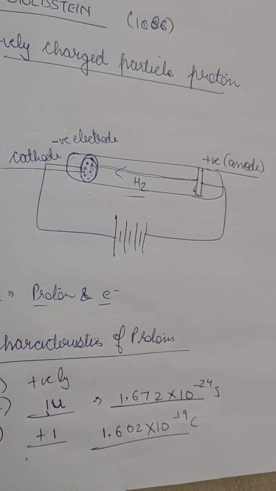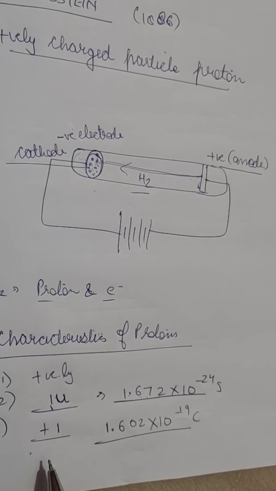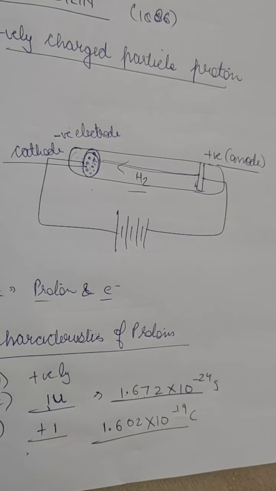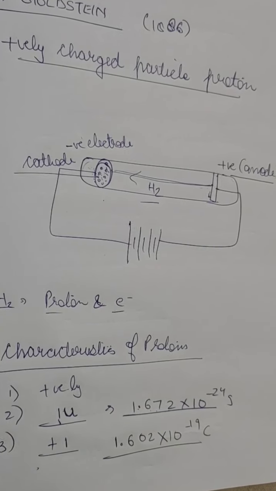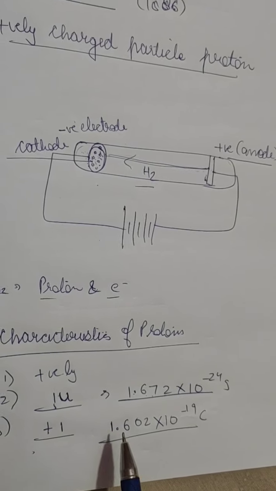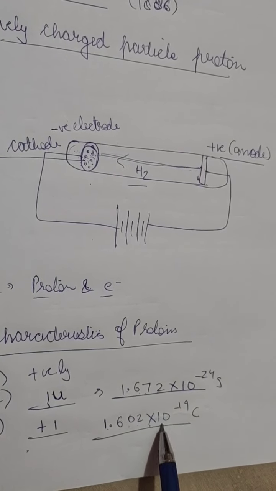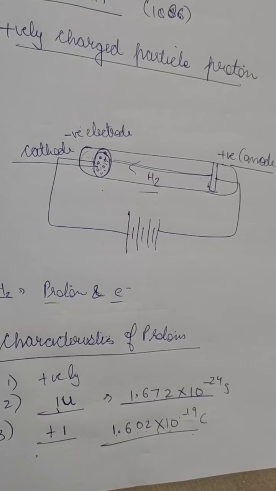The charge on a proton is the magnitude of the opposite charge of an electron. The electron has -1 charge, so the proton has the opposite, +1 charge, which is equal to 1.602 into 10 to the power minus 19 coulombs. So it has a positive charge of 1 unit.